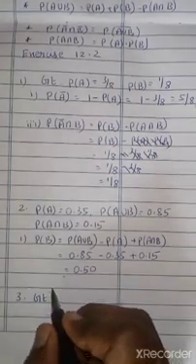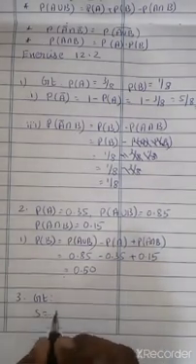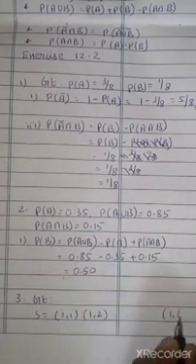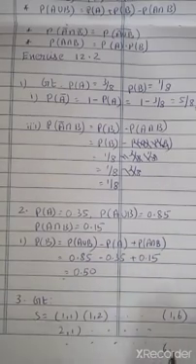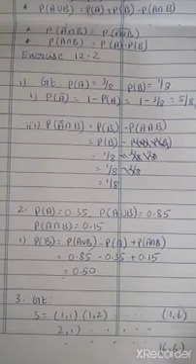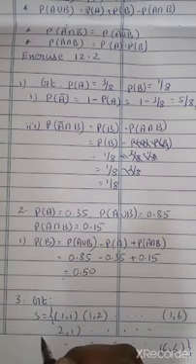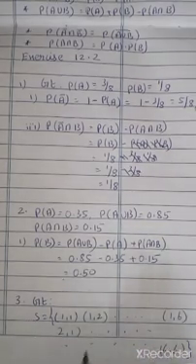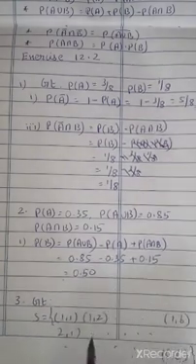If two dice are thrown, what is your sample space? 1,1; 1,2; etc., up to 1,6. Similarly 2,1 and so on, till we take 6,6. This is your sample space. Now what is given? First die shows 5. So the outcomes are 5,1; 5,2; 5,3; 5,4; 5,5 and 5,6. So totally 6 events.